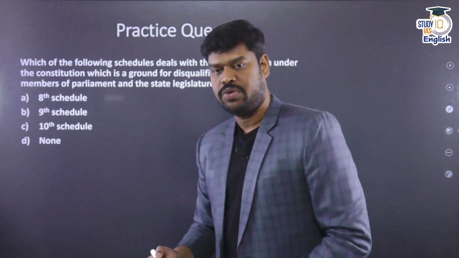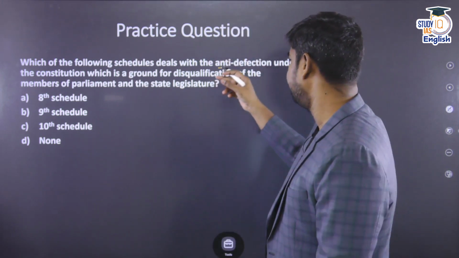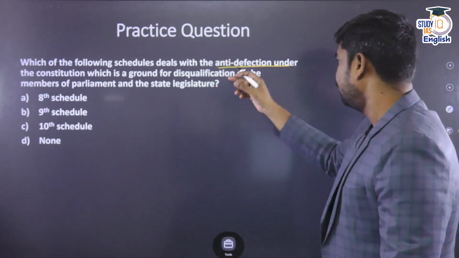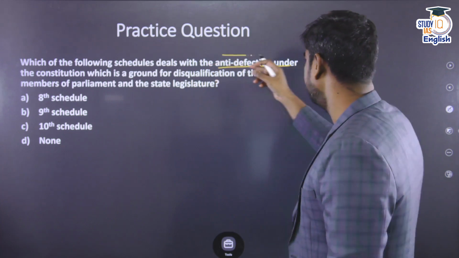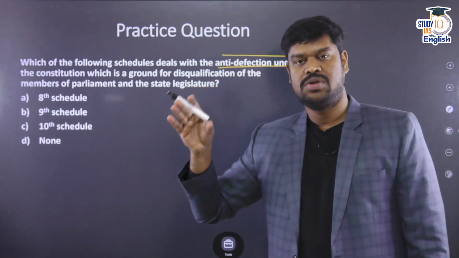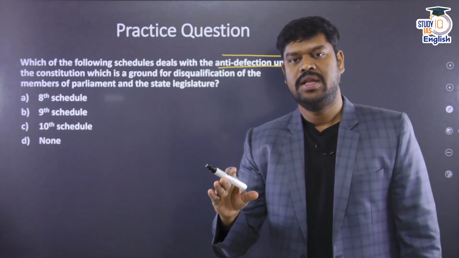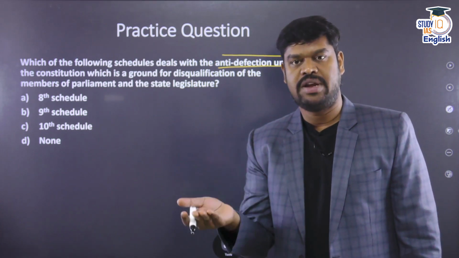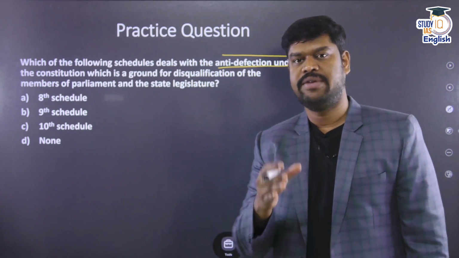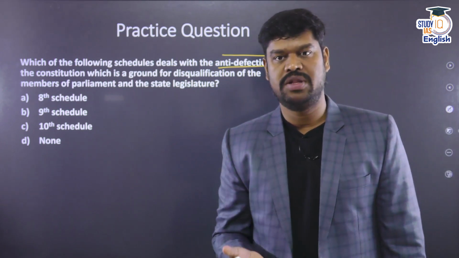But before I get into the question, this question is dealing with the anti-defection law. So it is important that you know that anti-defection was not a ground for disqualification in the original Constitution. The original Constitution never had this. Probably the Constituent Assembly never thought that such a thing would happen in the future.